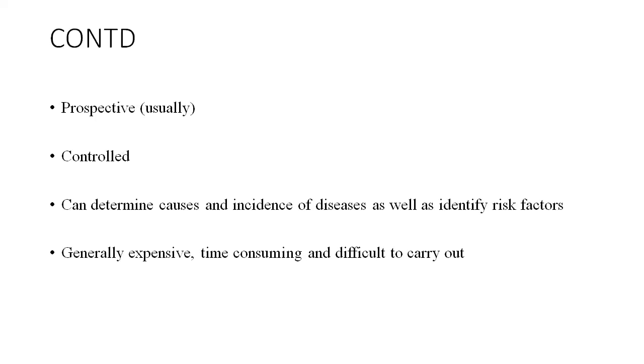So cohort studies are prospective. They are well controlled. Controlled meaning that the investigator has full control over when to do what. I mean necessary amendments and rescue treatment, when the patient is landing up in a severe disease in a clinical trial, whether the study medication can be stopped, whether the rescue medication can be given, all those are previously decided in a protocol. So it can determine the causal association, it can talk about the incidence of the disease, it can be robust evidence for identifying the risk factors, as compared to case control.